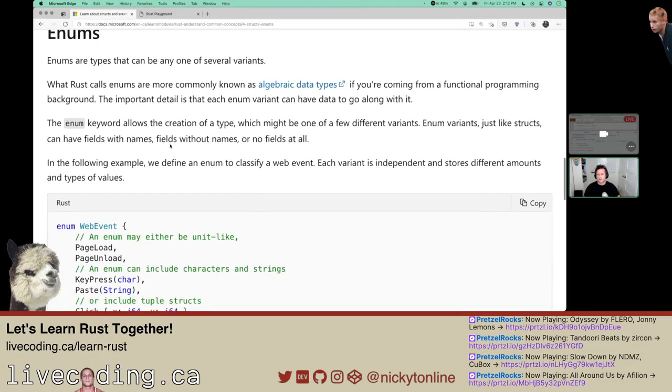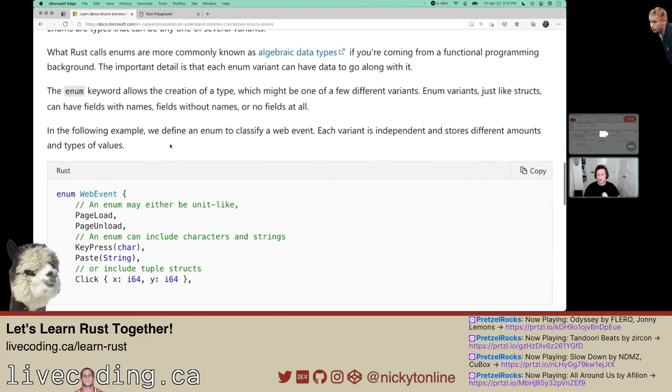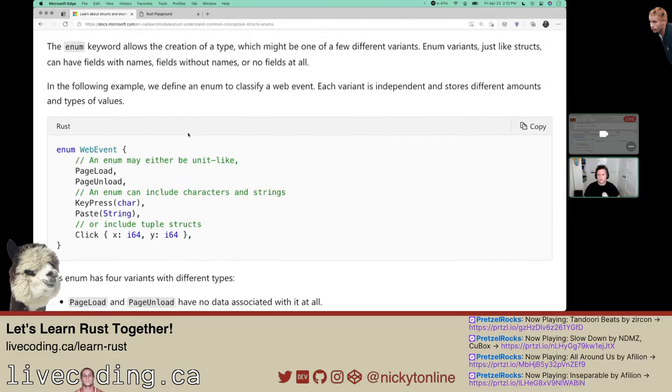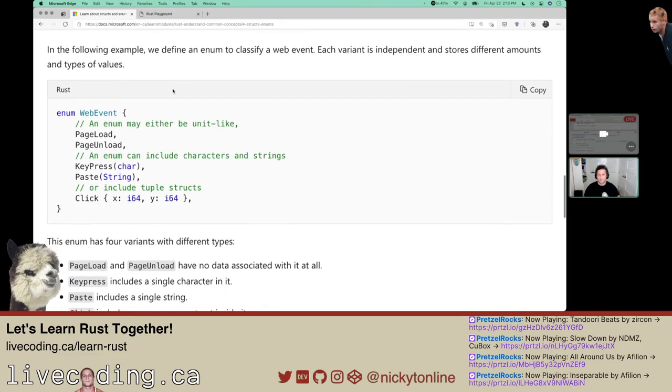Enums are types that can be any one of several variants. They're commonly known as algebraic data types. The enum keyword allows the creation of a type which might be one of a few different variants. Enum variants, just like structs, can have field names, fields without names, or no fields at all. In the following example, we define an enum to classify a web event.